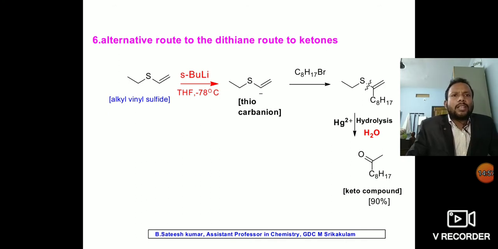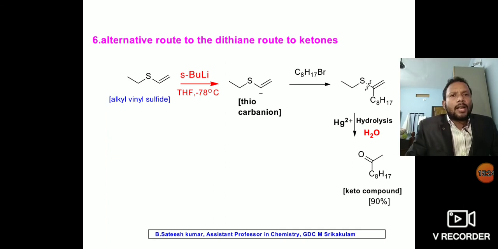Another important reaction in this topic is the synthesis of ketones. Generally, ketones are made from dithiane compounds. The dithiane route is the best route for the synthesis of ketones. In our next topic, Umpolung, we will discuss this dithiane chemistry.